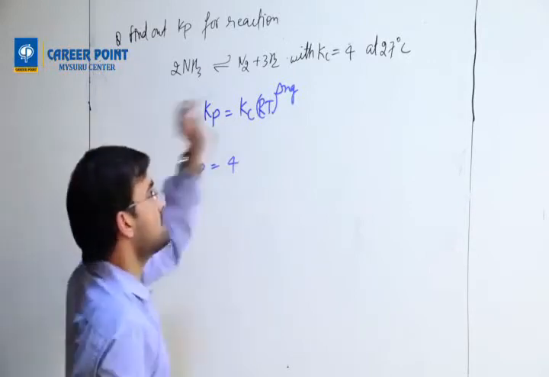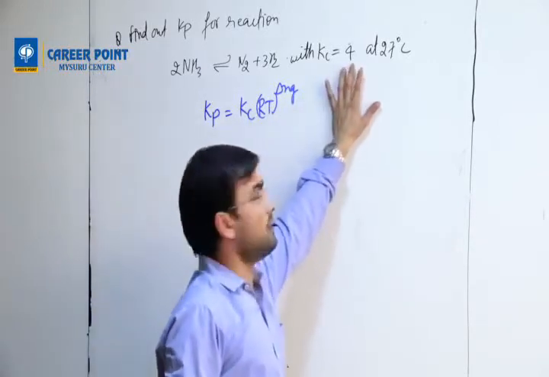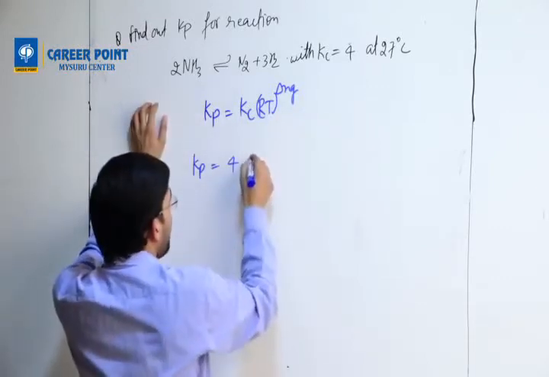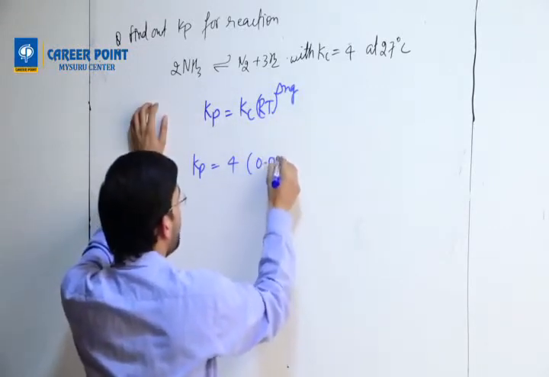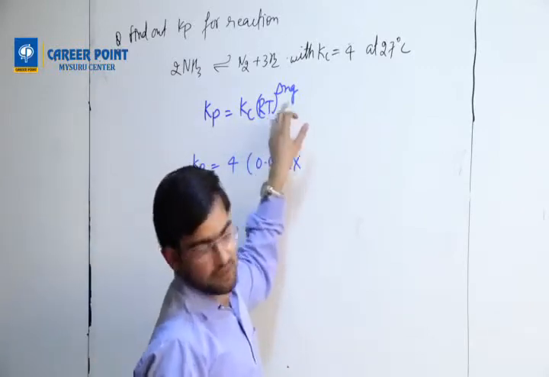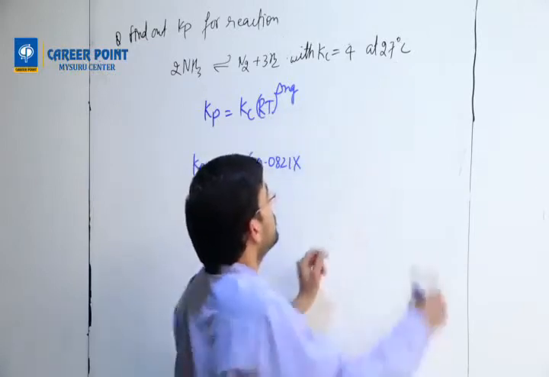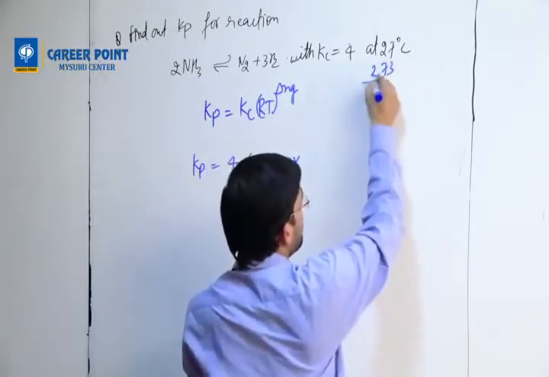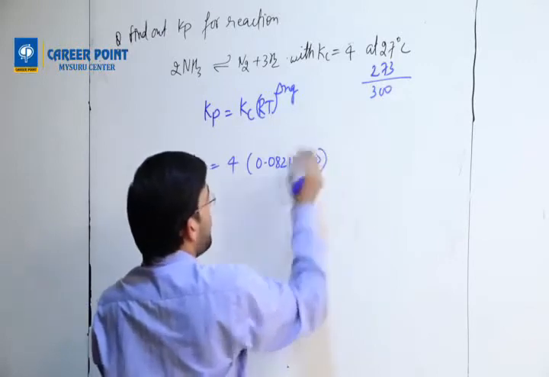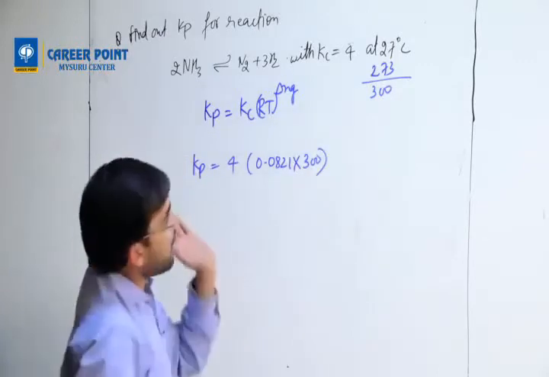Okay. This generally will be in molarity, moles per liter. So R is 0.0821 into temperature. Temperature must be in Kelvin. So 27 plus 273, it will become 300 Kelvin. Into power delta Ng.